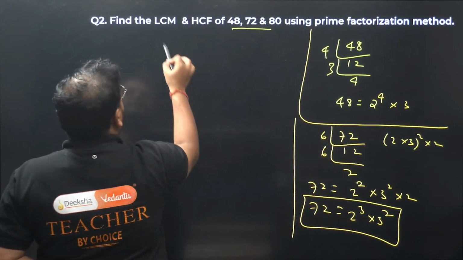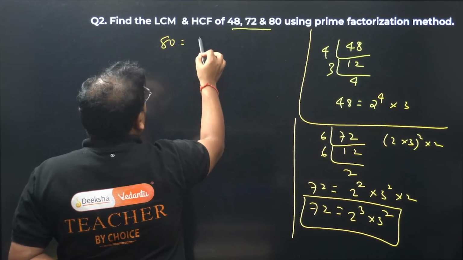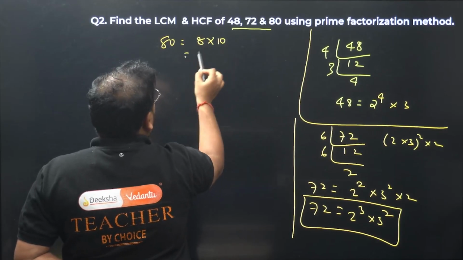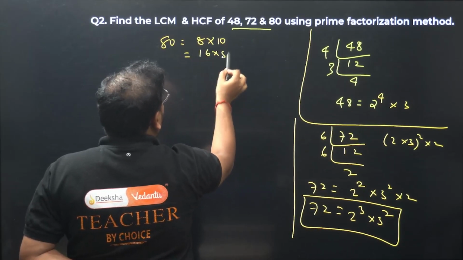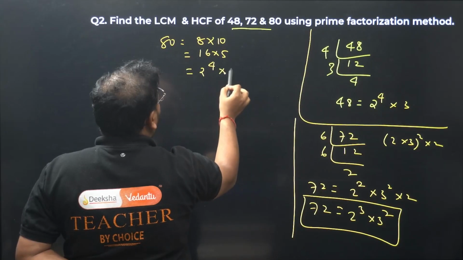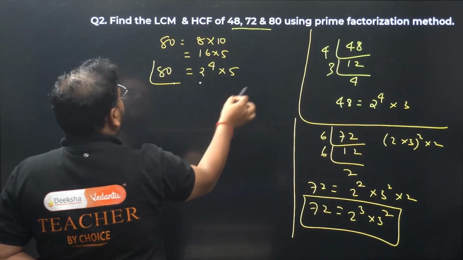Next up, 80. 80 is 8 into 10. Basically, it is 16 into 5. So it is 2 power 4 into 5 is the number 80.